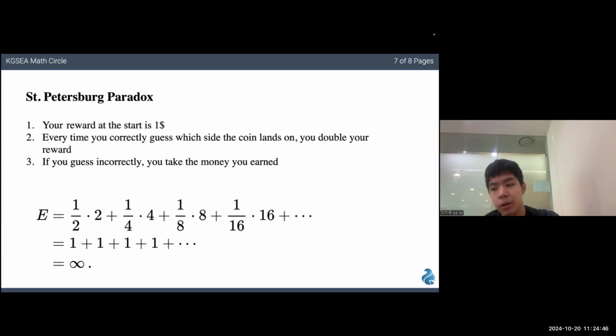This is a paradox on common sense, as while the expected value is infinite, meaning that most people would theoretically want to take any opportunity to play this game as they have the chance of winning infinite money, none would actually be willing to play this game for more than something like $10. And this paradox is due to the discrepancy in expected value and what people would actually pay to enter the game.